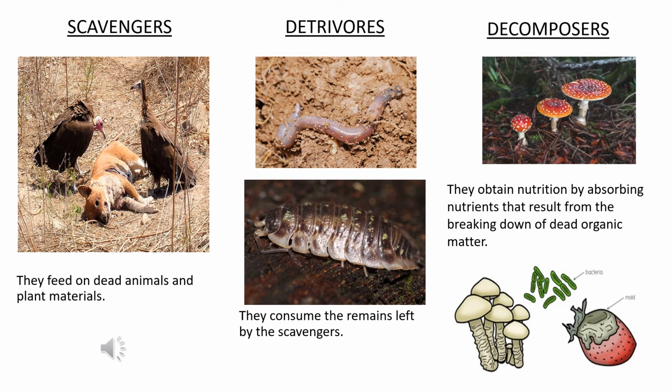And again, the third one is called the decomposers. Decomposers are also very similar in function to detritivores. They obtain their nutrition by absorbing nutrients that result from the breaking down of dead organic matter. So after the detritivores have consumed the remains left by the scavengers, there come the decomposers, and they obtain their nutrition by absorbing the dead organic matter. Examples are bacteria, mushrooms, bread molds, etc.